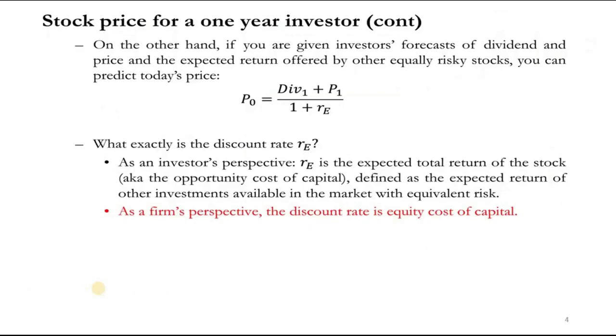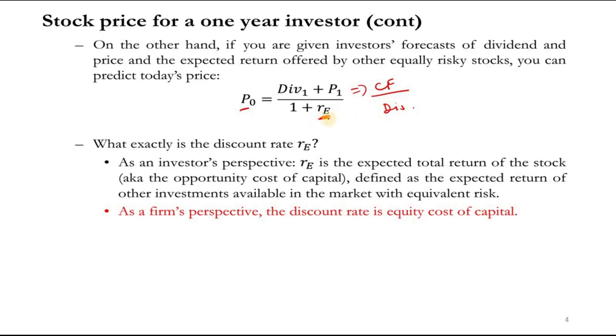So let's see some questions, or maybe before getting to the question we need to understand this formula. I just explained to you that the price of anything, or in this case the price of the stock, is equal to the expected cash flows divided by some discount rate, and the discount rate is return on equity.